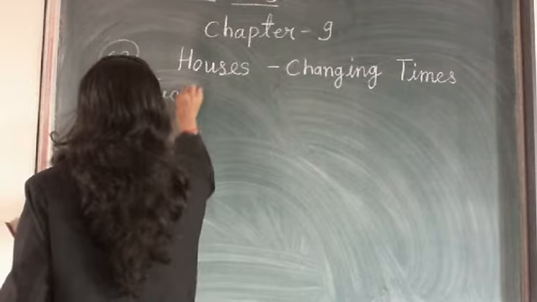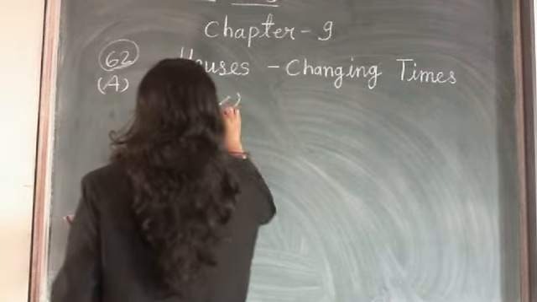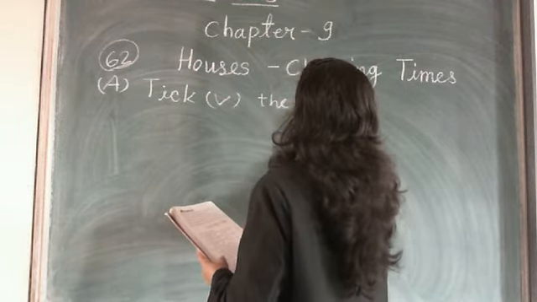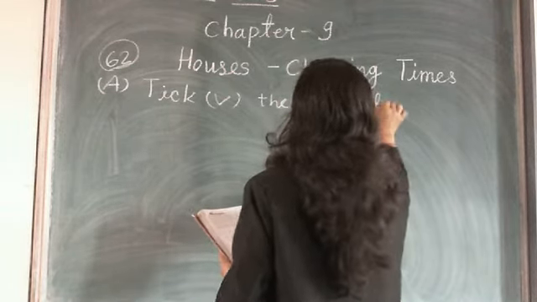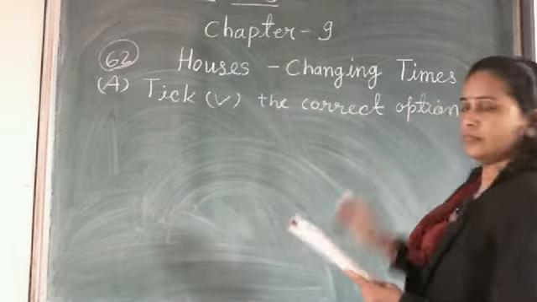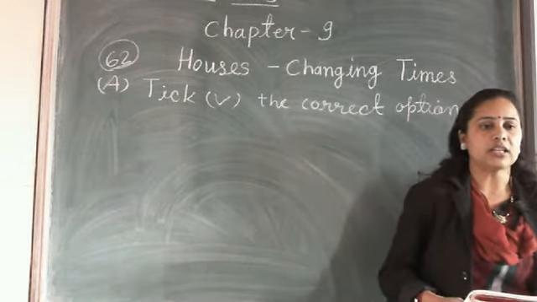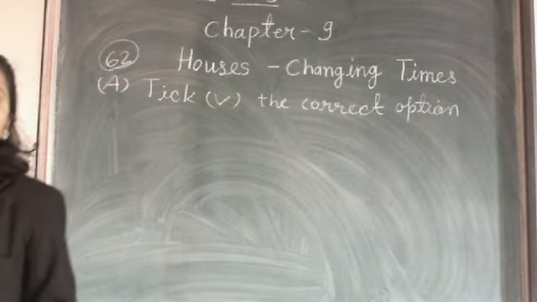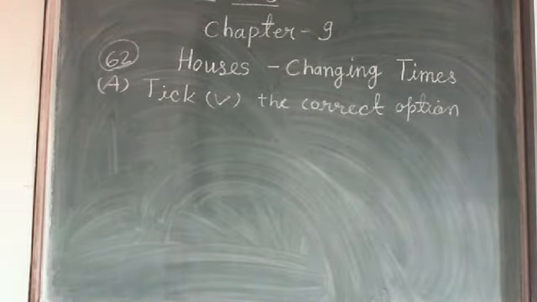Tick, write the correct option. Clear? This question is given on page number 62. Three sentences given there.